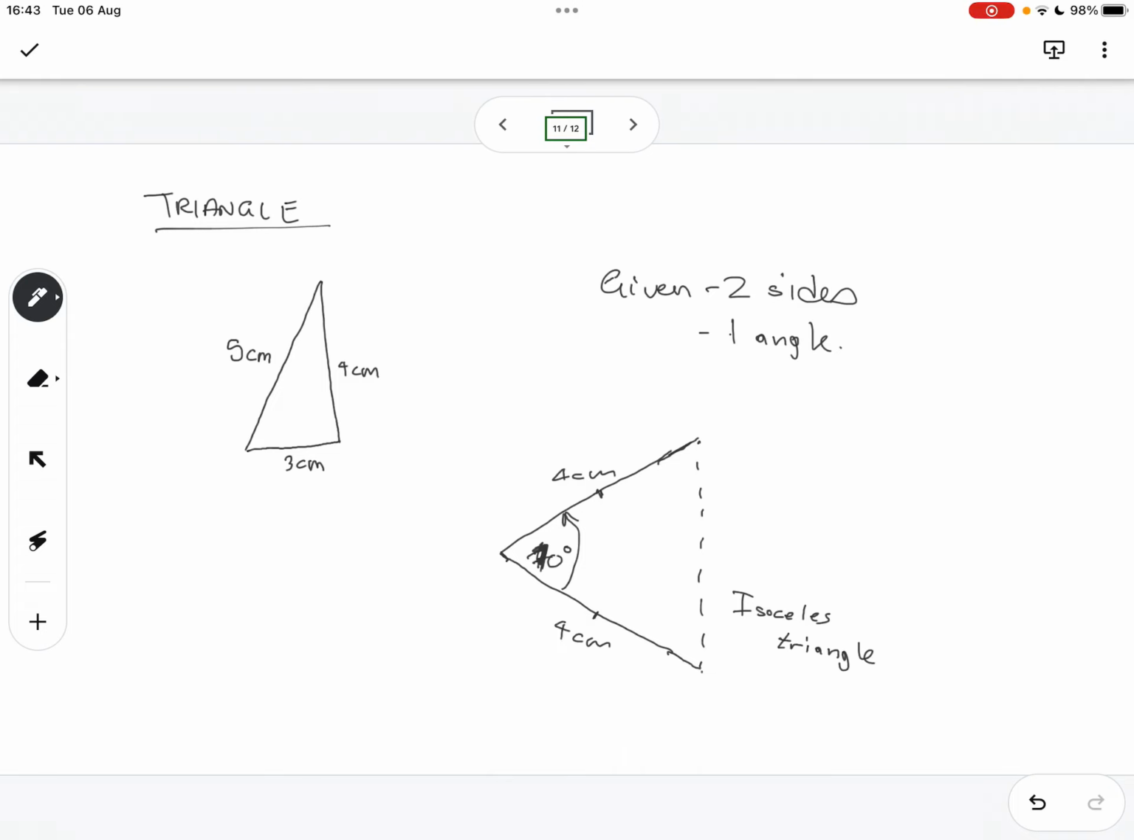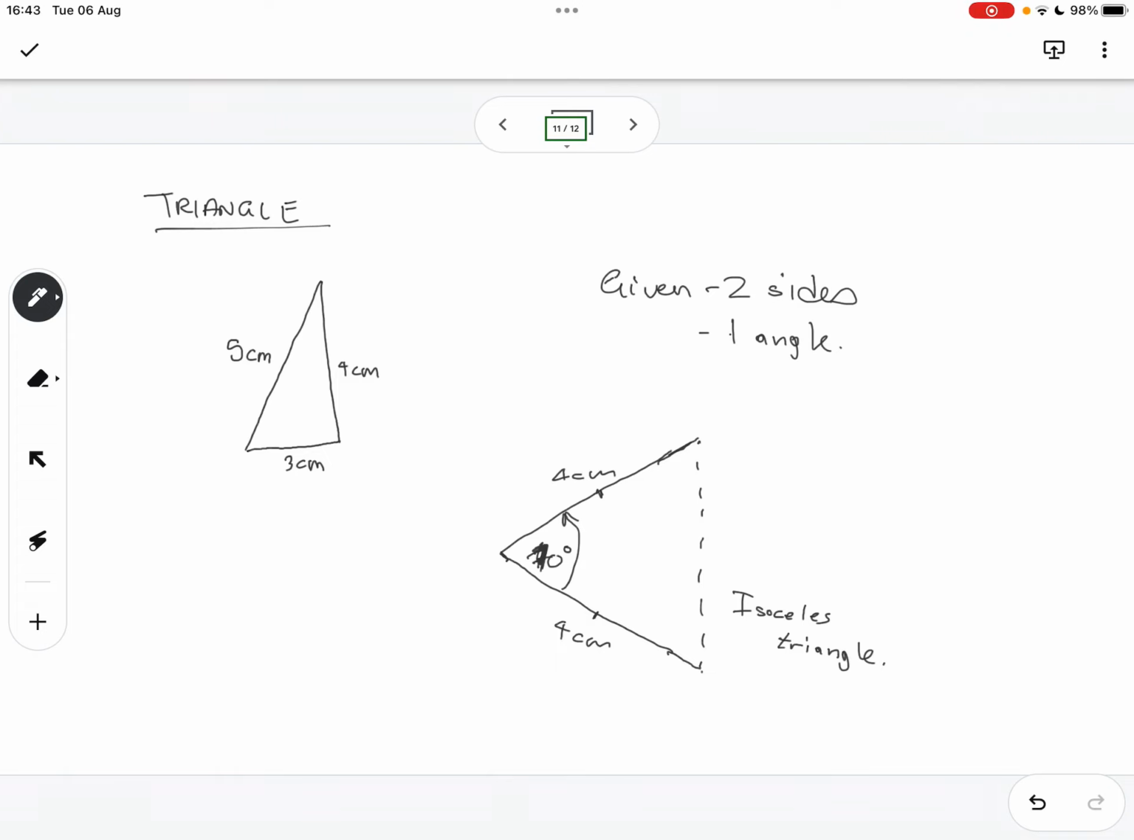Have you heard that name before? Isosceles triangle? Never. Never. Okay, let's look at it. Isosceles triangle. Isosceles.